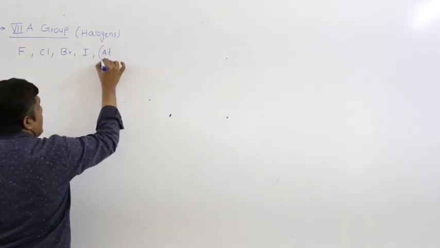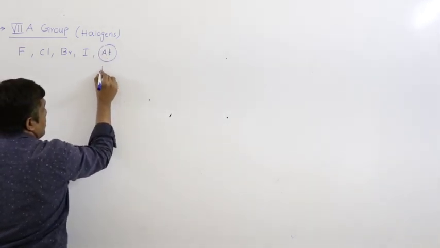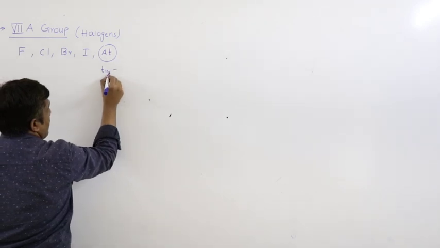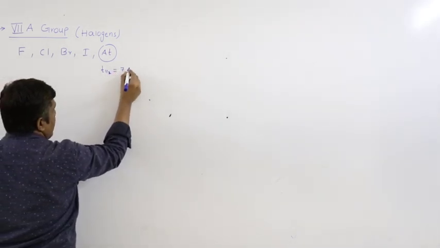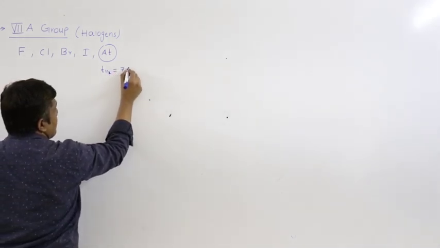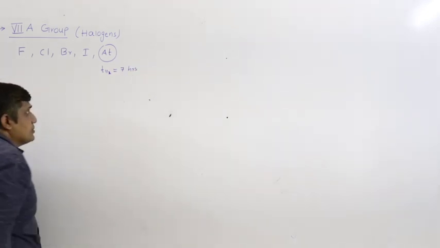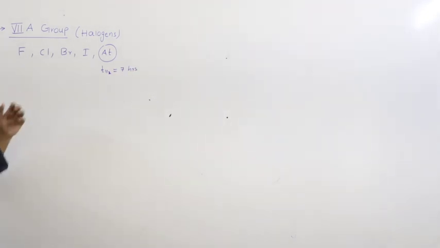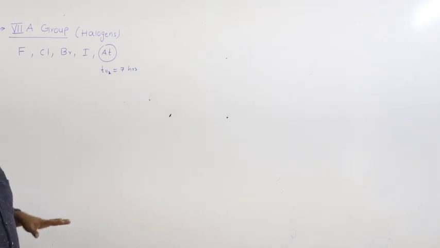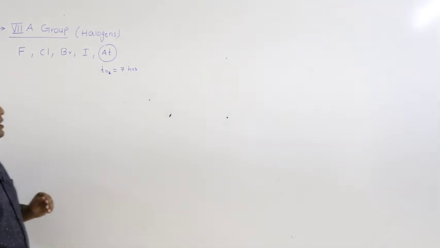Astatine is a radioactive element with a half-life of around 7 to 8 hours. Right, let us write 7 to 8 hours. So generally we don't study the chemistry of radioactive elements.